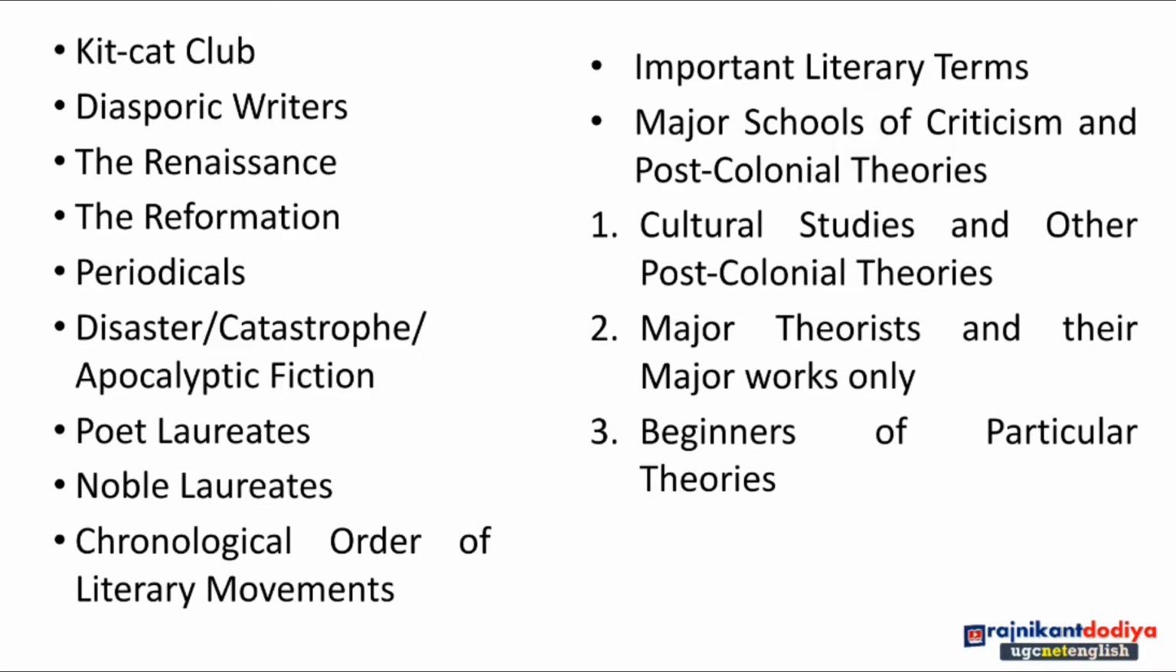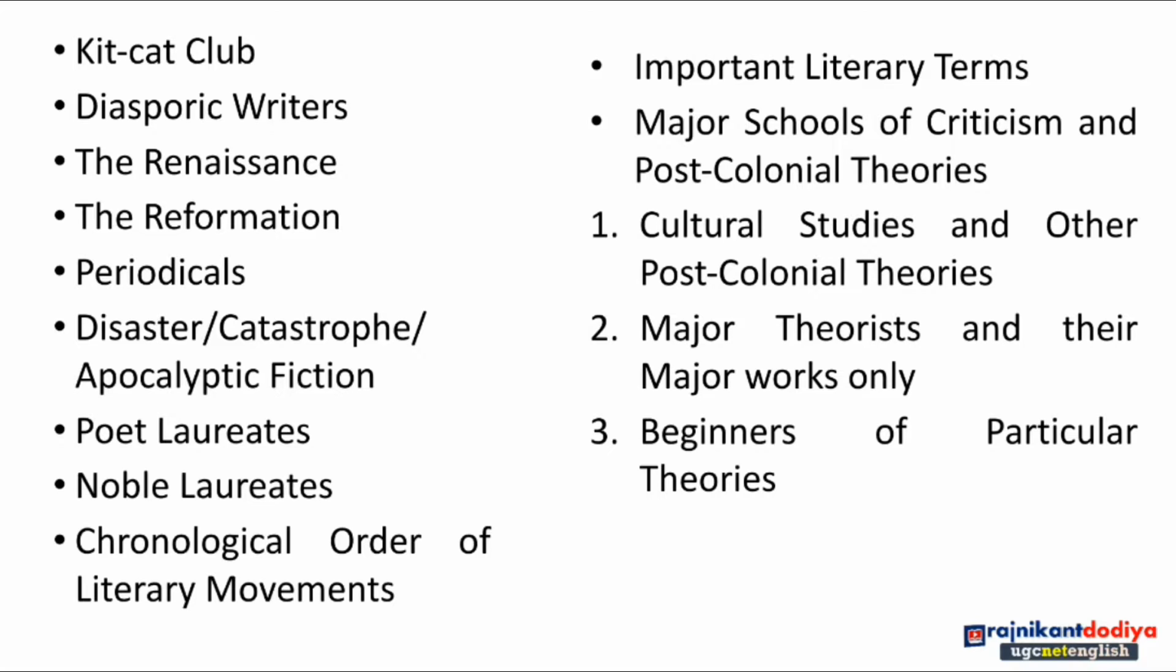Then periodicals. Different periodicals were there in English literature, for example Rambler, Tatler, Spectator. All these periodicals and their issues, how many issues they were publishing at that time, these things we have to remember. Then disaster, catastrophe, apocalyptic fiction, all these things come in novel writing.